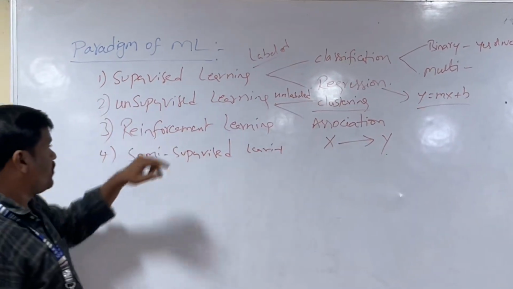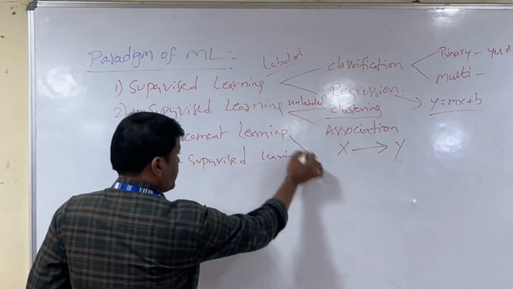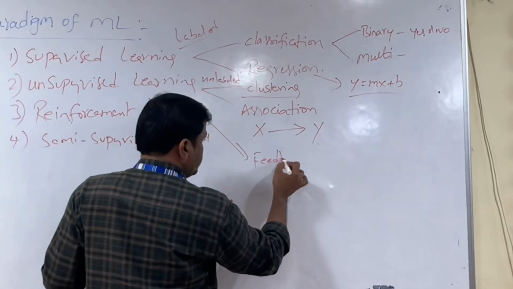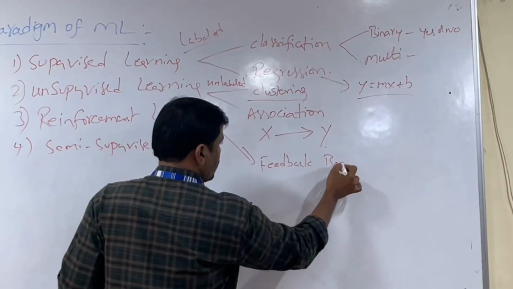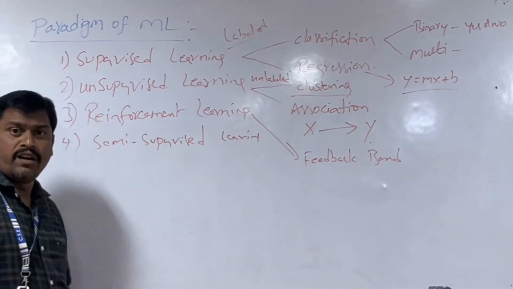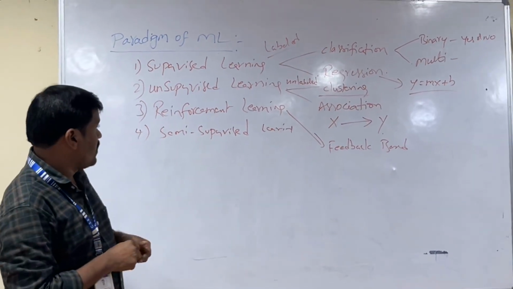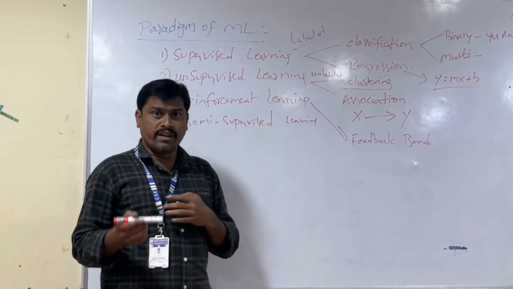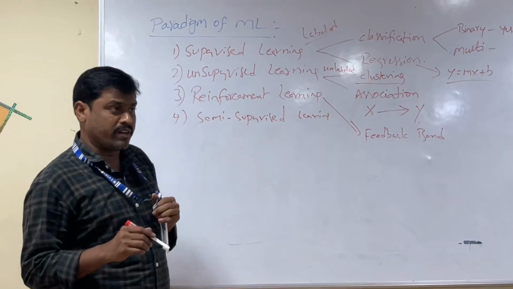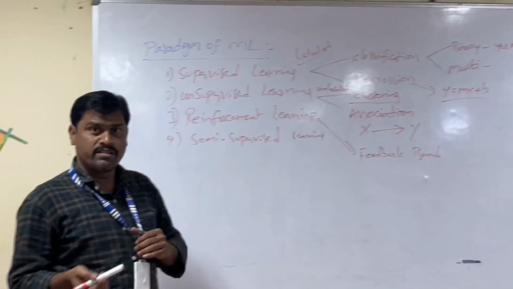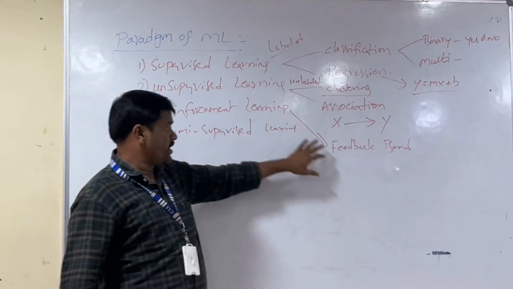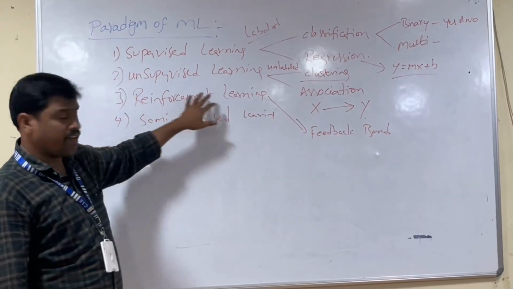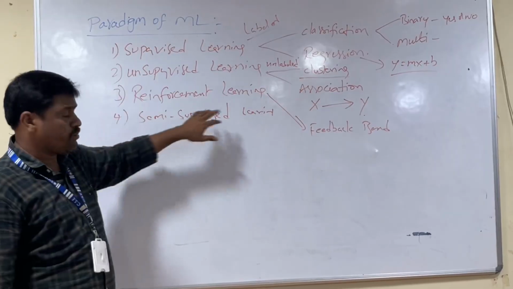And the next one is reinforcement learning. What is reinforcement learning? Simply, we say that it is feedback based learning. Whenever we apply reinforcement learning, we will definitely get some reward points, and sometimes we will lose some points. Whenever we get the reward points, that is feedback based learning, and that is called reinforcement learning.